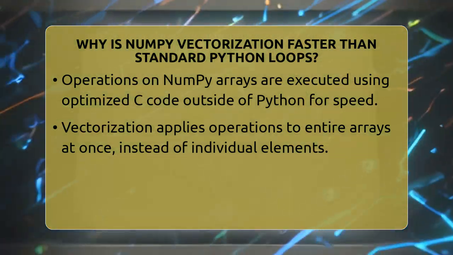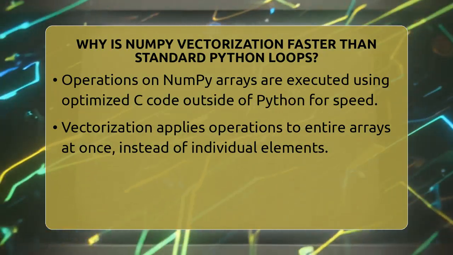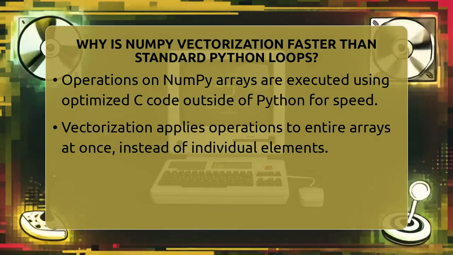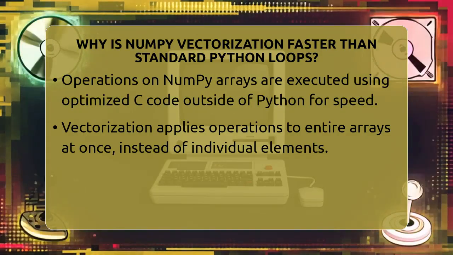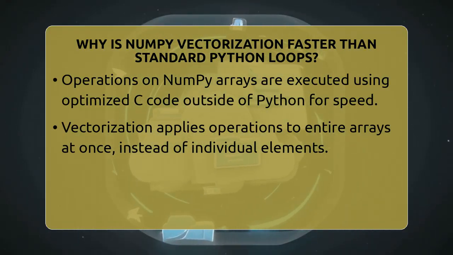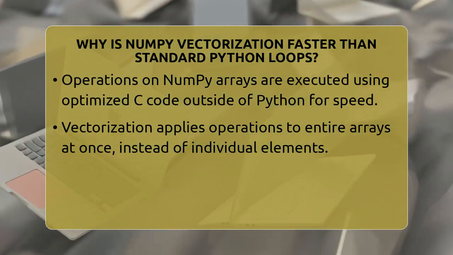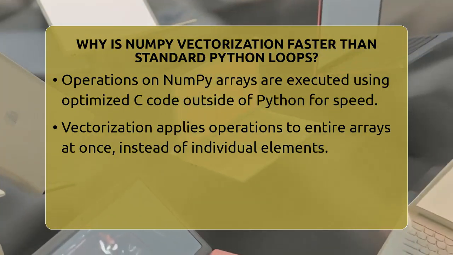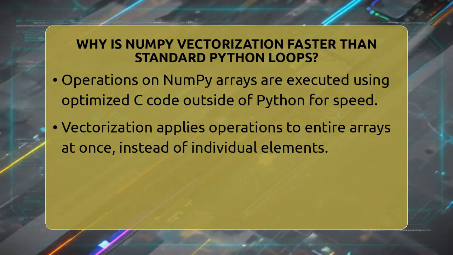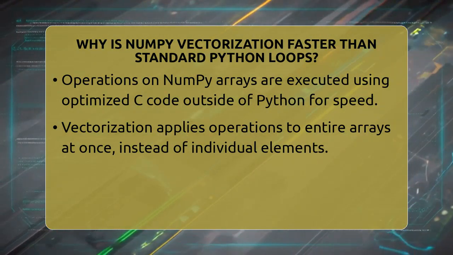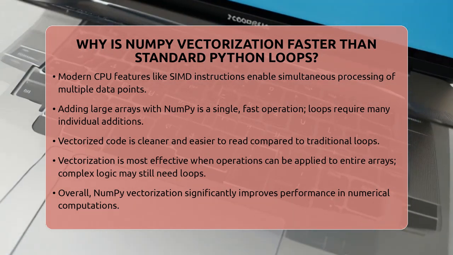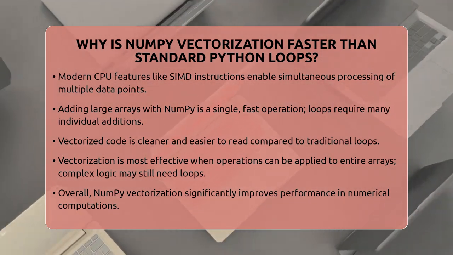For example, adding two large arrays together with NumPy is just a single operation on the entire arrays. In contrast, doing the same with a Python loop means executing hundreds of thousands of individual addition operations, which takes much longer. Plus, using vectorized operations makes your code cleaner and easier to read. Instead of writing a loop to square each number in a list, you just write one line with the array squared. However, vectorization works best when the operation can be applied to the whole array at once.